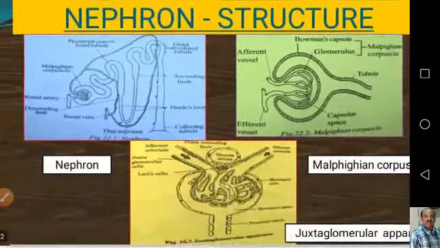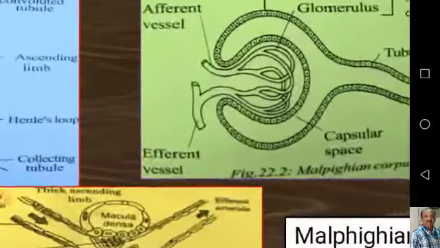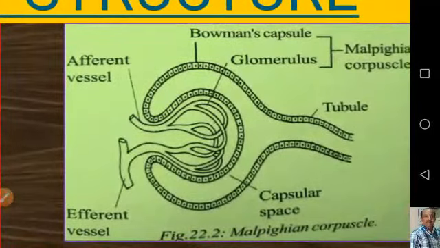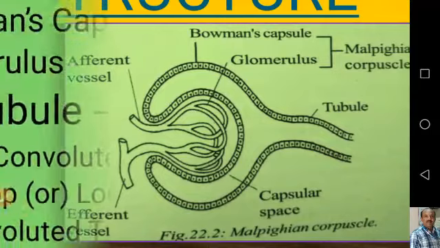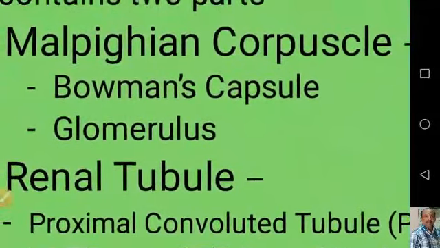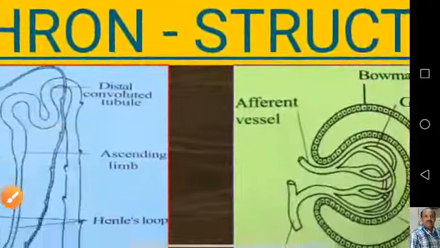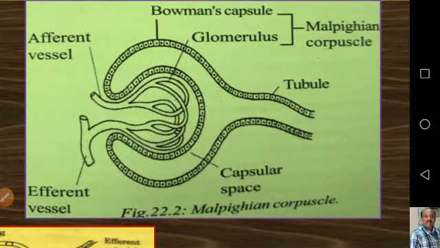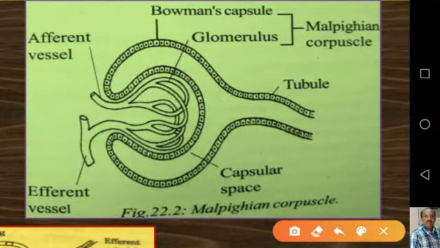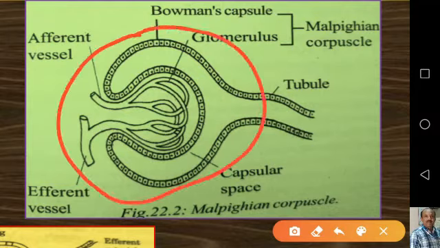Now if we see the nephron structure, here we can see the first part of the nephron, which is called the Malpighian corpuscle. This Malpighian corpuscle contains two structures: Bowman's capsule and glomerulus. How are they looking? Let us see. This total structure is called the Malpighian corpuscle, formed by two parts.